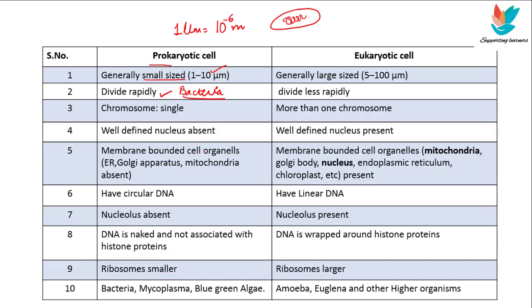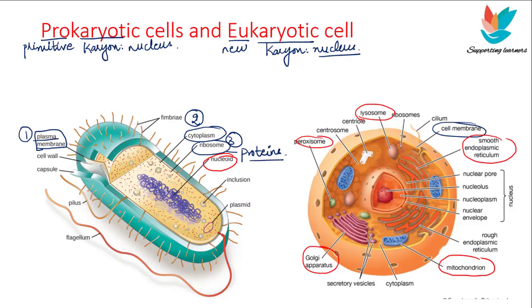Right, the fifth point is that the membrane bound cell organelles, for example the ER, Golgi apparatus, mitochondria, etc., are absent in prokaryotes, whereas the membrane bound organelles are present in the eukaryotes. In the prokaryotes, they have a circular DNA, whereas in the eukaryotes, they have a linear DNA. Linear means straight. And in prokaryotes, the nucleolus is absent, and in eukaryotes, the nucleolus is present. Nucleolus is a structure present inside the nucleus. You can see it over here that eukaryotes have a nucleolus, whereas in prokaryotes, there is no nucleolus.